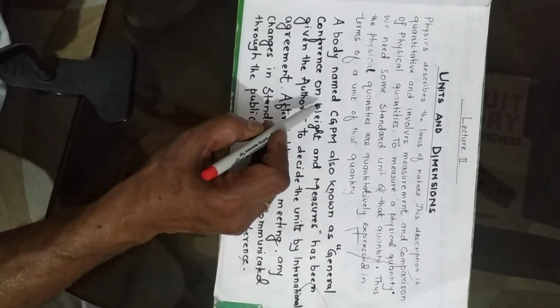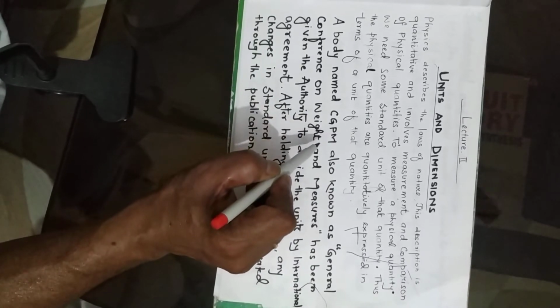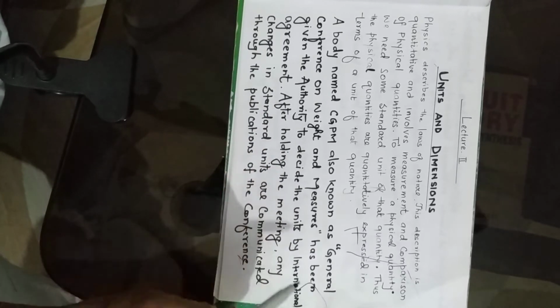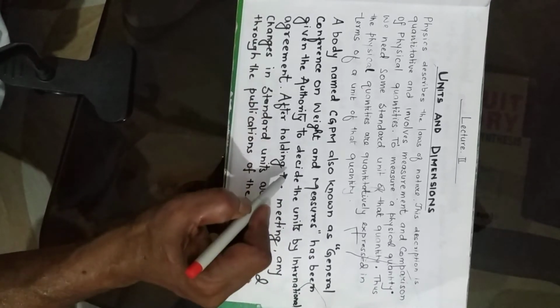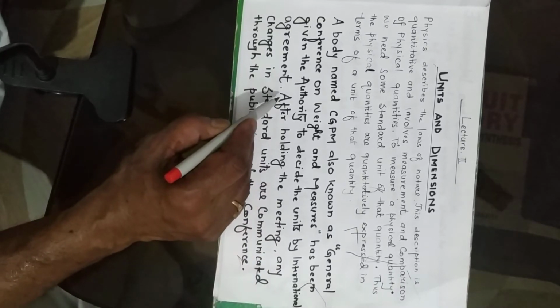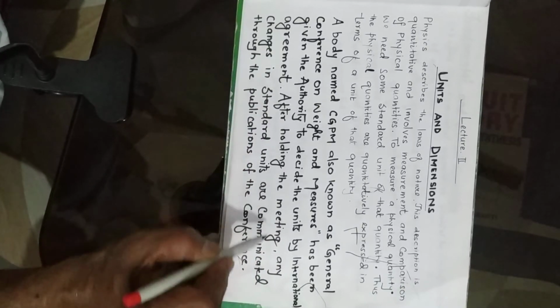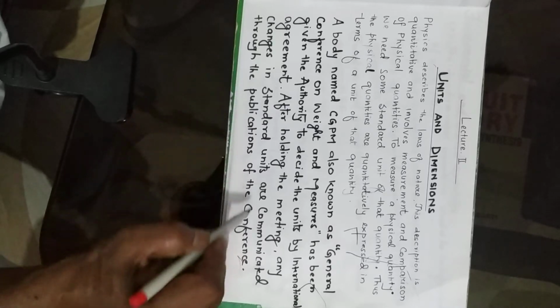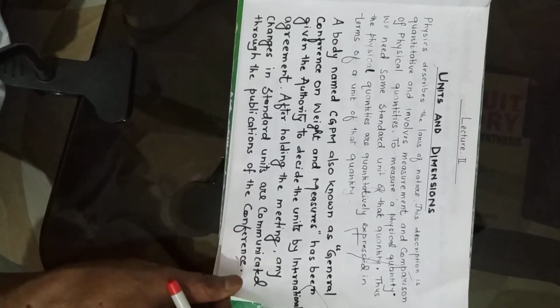A body named CGPM, also known as the General Conference on Weights and Measures, has been given the authority to decide the units by international agreement. After holding the meeting, any changes in standard units are communicated through the publication of the conference.